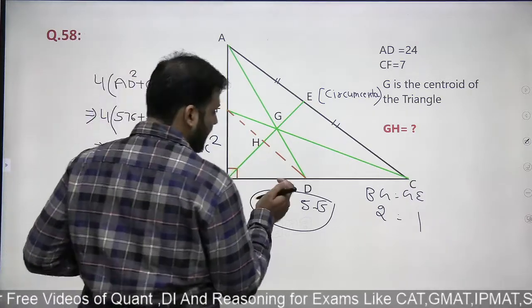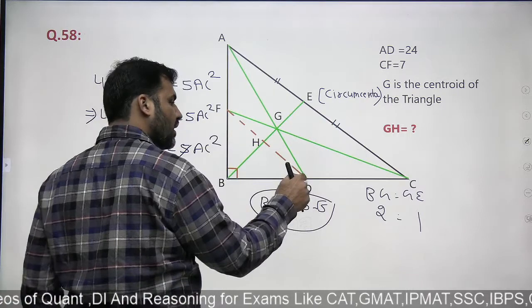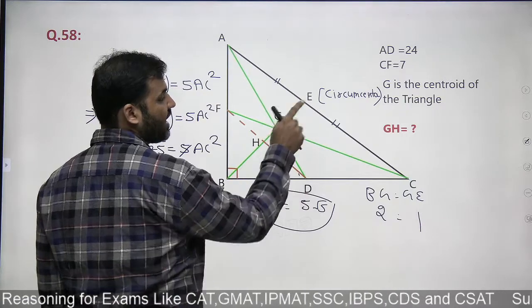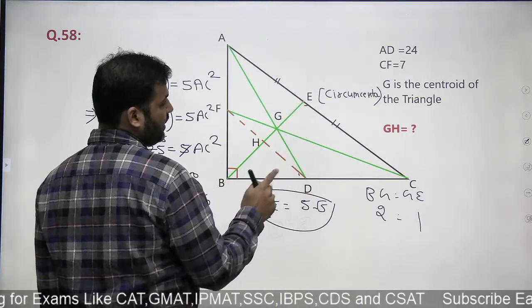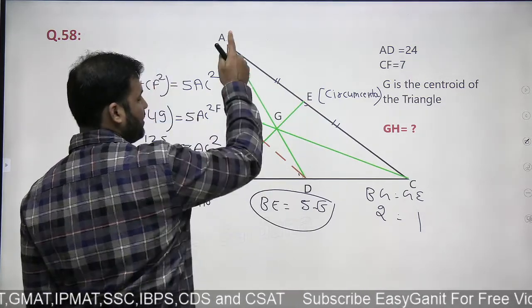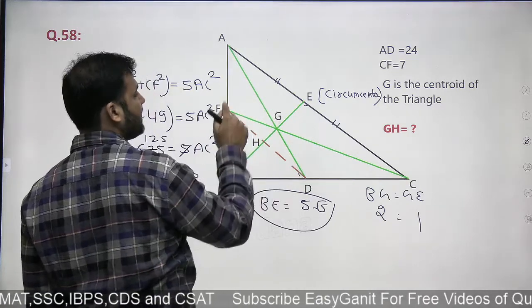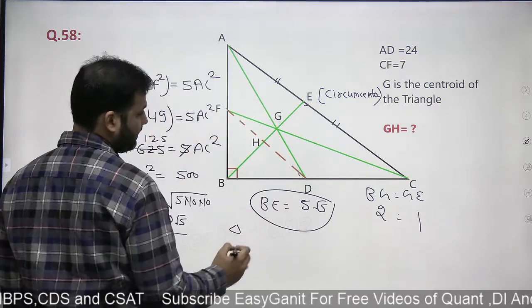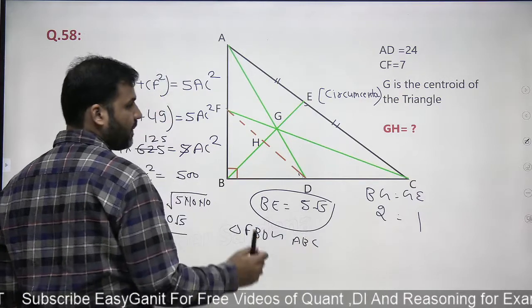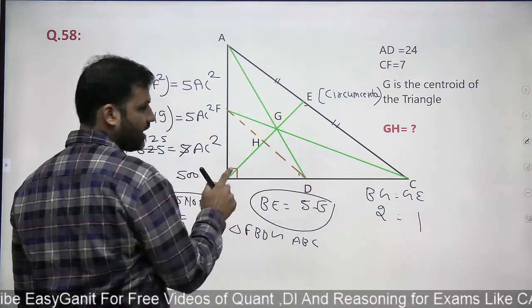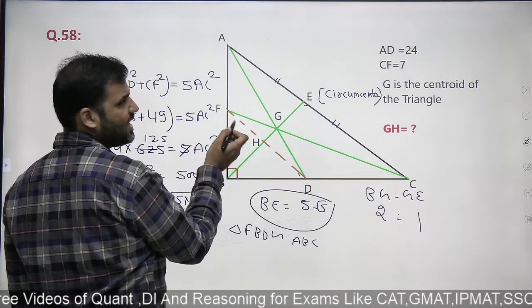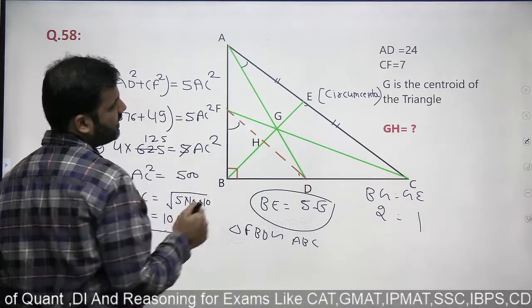And then I also know that D is a midpoint and F is a midpoint. The line joining the midpoints of two sides of a triangle will be parallel to the third side and half of the third side. So can I say that triangle FBD will be similar to triangle ABC? Why is it so? This line will be parallel to this line, and this angle is common, right?